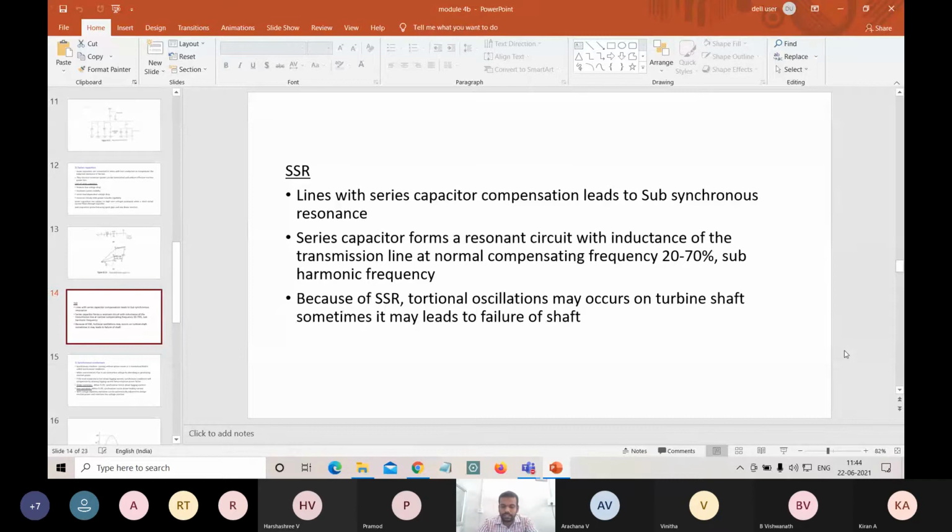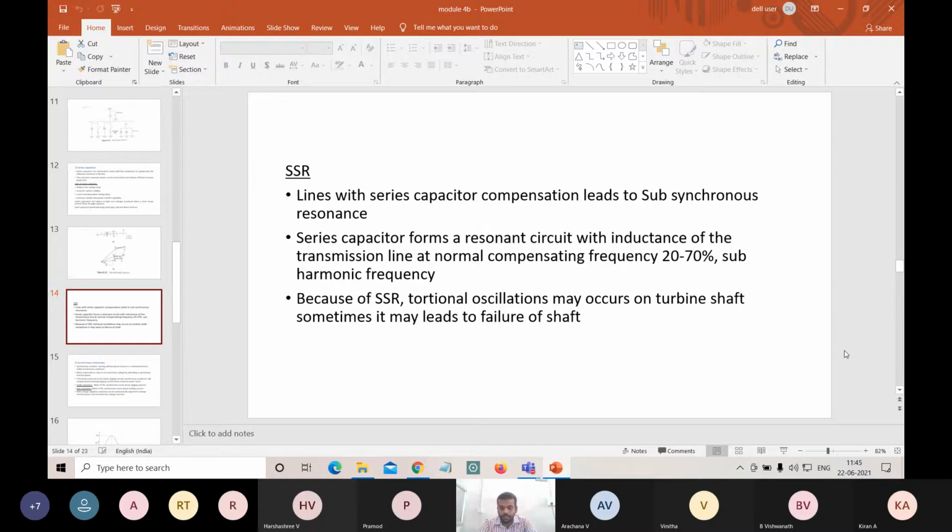These subharmonic frequency currents are generally damped by the resistance of the line. The transmission line includes resistance, inductance, capacitance, and conductance. Inductance and capacitance form the subsynchronous resonance circuit and this subharmonic frequency. These are the currents affecting us because of the subharmonic frequencies, called subharmonic frequency currents.